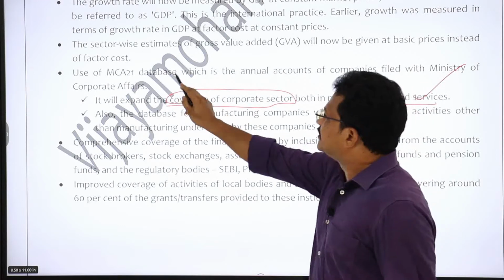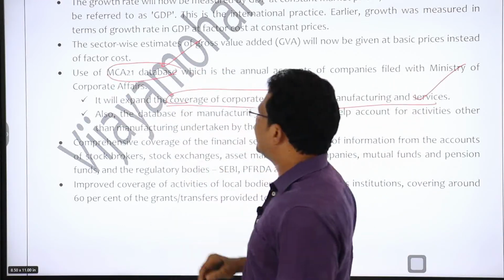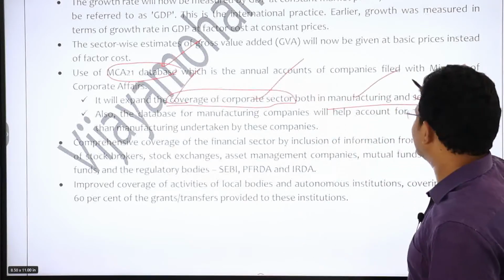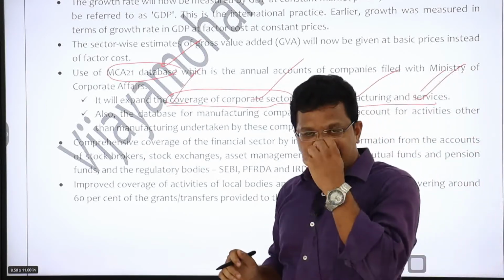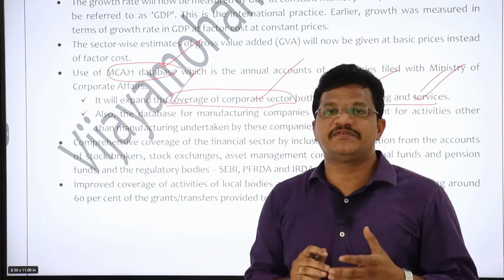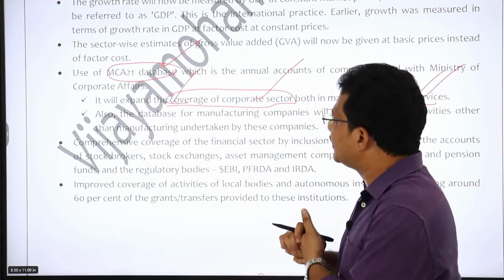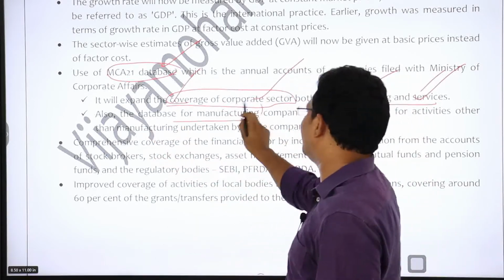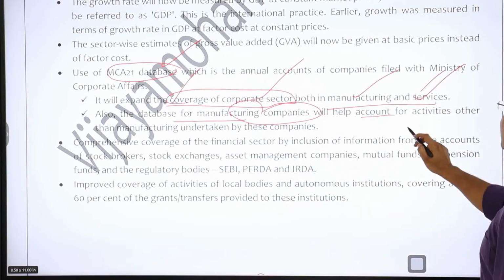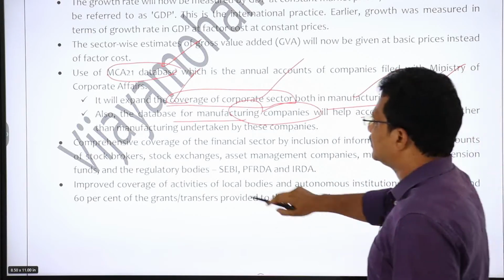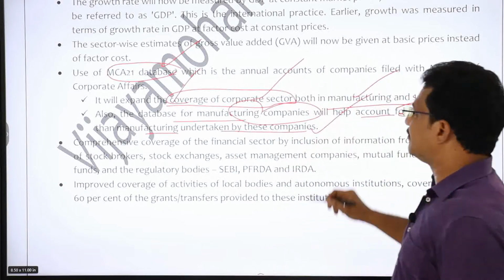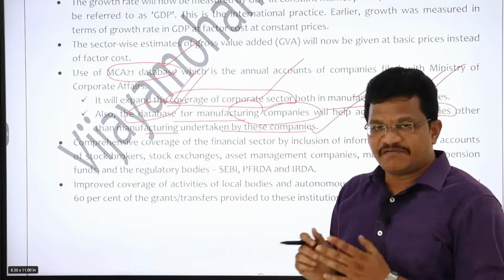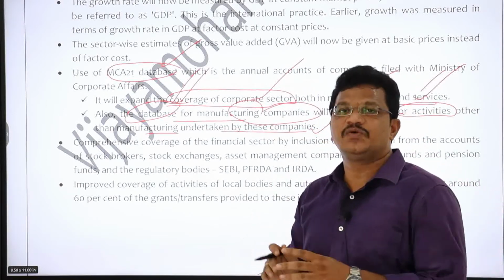So the inclusion of the MCA 21 database is going to expand the coverage of the corporate sector both in manufacturing and services. Because of this, the real economic activity will be reflected as far as calculation of national income is concerned. And also the database for manufacturing companies will help account for activities other than manufacturing undertaken by these companies. So this database will include manufacturing and other sectors also, so that you will get a real picture of the economic activity.